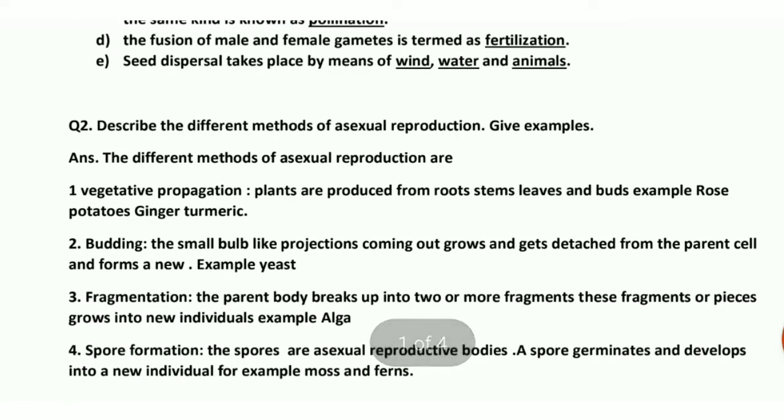D part is the fusion of male and female gametes is termed as fertilization. Okay. This process of fusing male with female gamete is known as what? Fertilization. E part is seed dispersal takes place by means of wind, water and animals. What is seed dispersal? Displacement of seeds from one place to other. So it takes place by means of what?